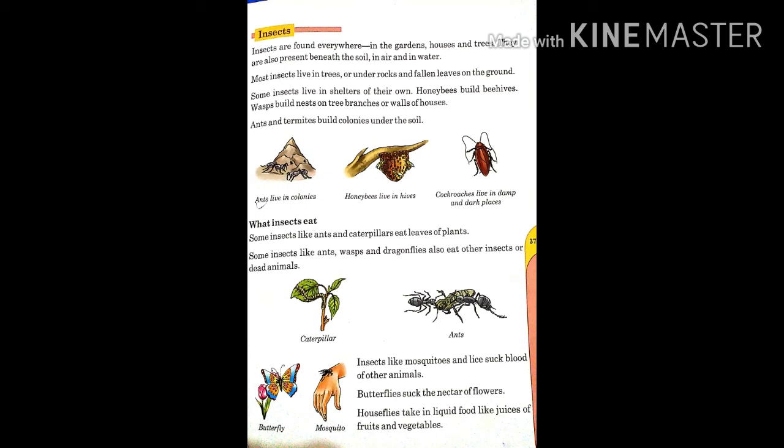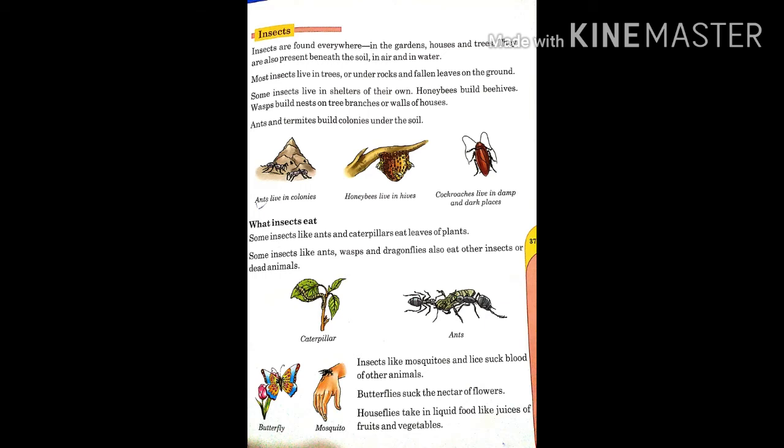So, insects are also an important part of nature. In our houses, trees and gardens, we can see many insects. They are found everywhere. They also live beneath the soil and in water. Some of them live in trees or rocks. Some make shelters to live. For example, honeybees make beehives to live. Ants and termites live in colonies under the soil.